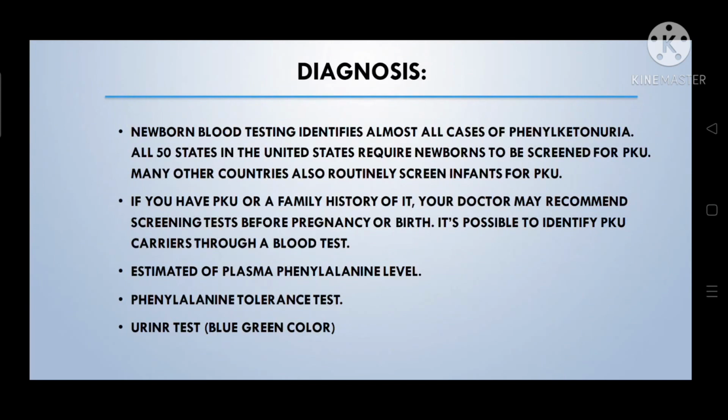Next we will see about diagnosis of phenylketonuria. First, newborn blood testing identifies almost all cases of phenylketonuria. Second is the screening test before pregnancy or birth. Third is estimation of plasma phenylalanine level. Fourth is the phenylalanine tolerance test. Fifth is a urine test. A blue-green color of urine is formed. It is due to phenylalanine, which combines with the abnormal metabolic product phenylpyruvic acid to give a blue-green color. It is a positive test for phenylketonuria.